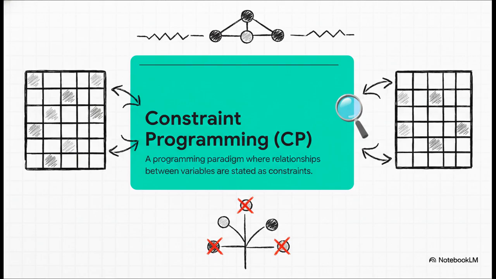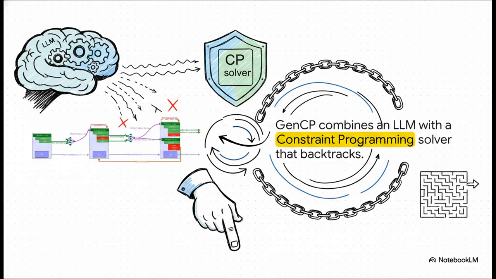Each number can only show up once per row, column, and box. A CP solver works the same way, exploring all the possibilities and immediately cutting off any path that violates the rules you've set. So a system called GenCP combines this with an LLM. The LLM suggests possible next words, but the CP solver is the real boss here. It checks if those suggestions are compatible with all the constraints, even the ones that apply way at the end of the sentence. If a path starts looking like a dead end, the solver forces the whole process to backtrack and try something else.